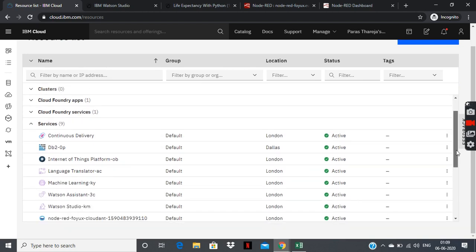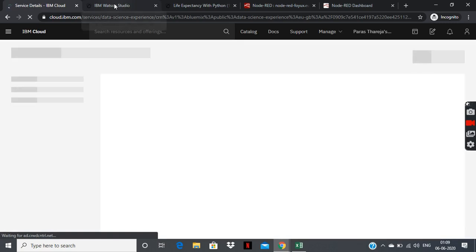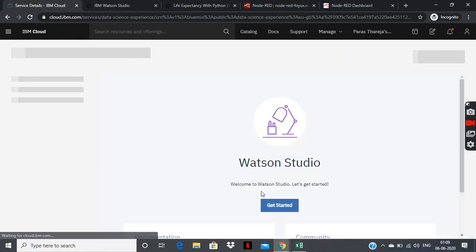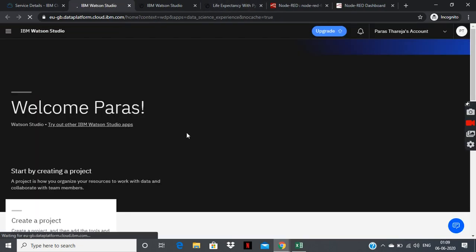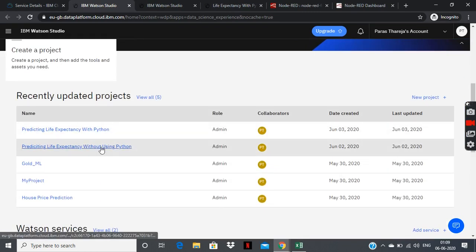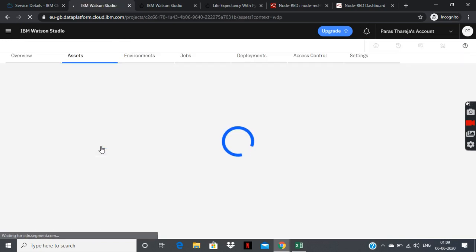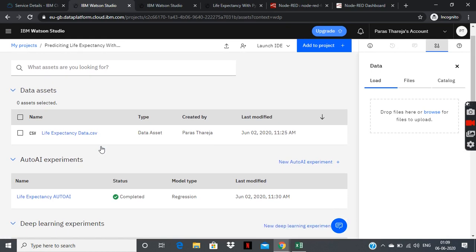These are all the services associated, and let me go to the Watson Studio again. Getting started with the Watson Studio, and AutoAI is a great tool to use if you don't know any programming language. It gives a really good accuracy and comparison of all the algorithms present.